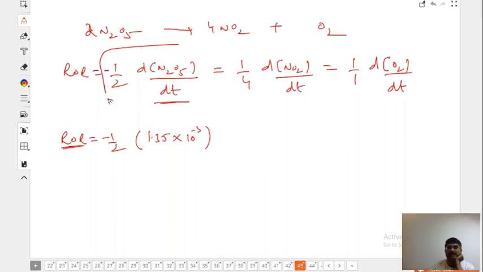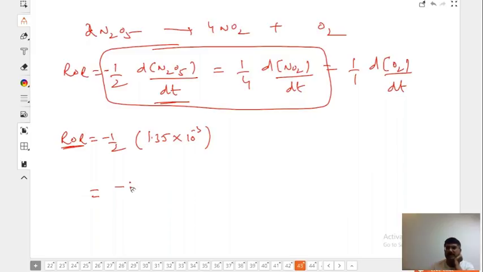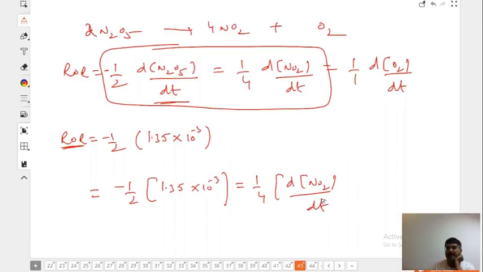Now you can equate these two. So this is minus 1 by 2, 1.35 into 10⁻³ is equal to 1 by 4 differential of NO2 by dt.